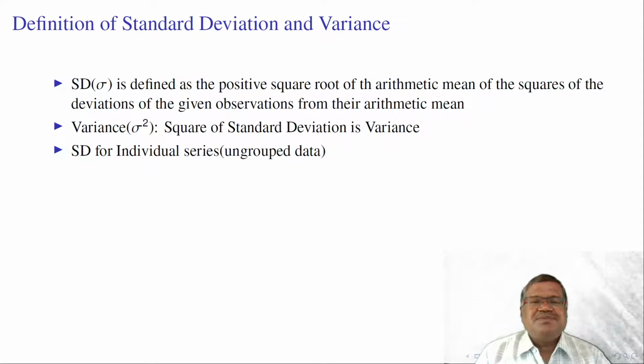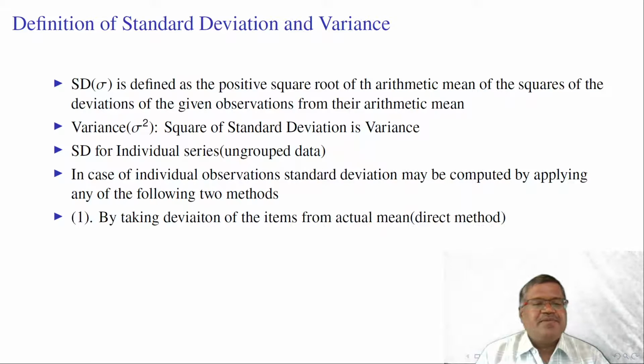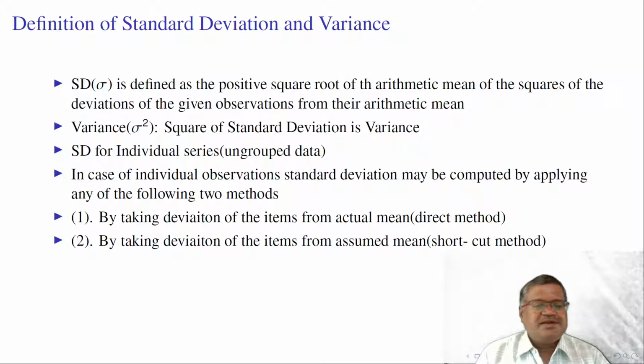There are various methods that are in common use to calculate the standard deviation. We have standard deviation for ungrouped data. In case of individual observations, standard deviation may be computed by applying any of the two methods explained below. By taking deviations of items from actual mean, it is called direct method. By taking deviations of the items from assumed mean, it is called shortcut method.